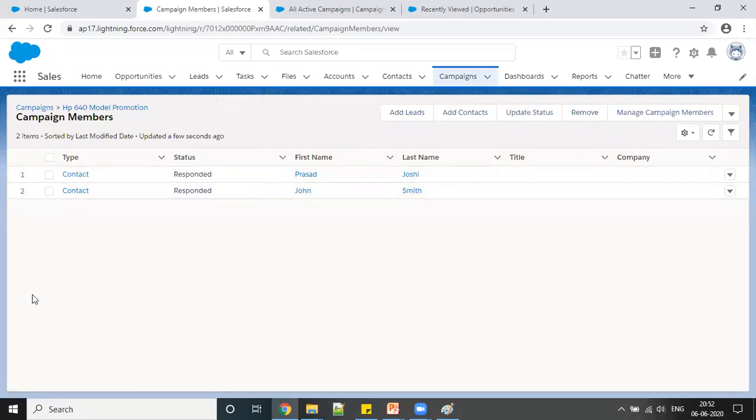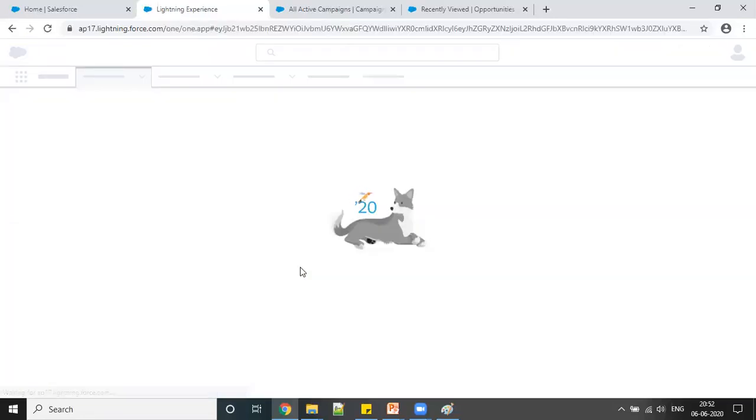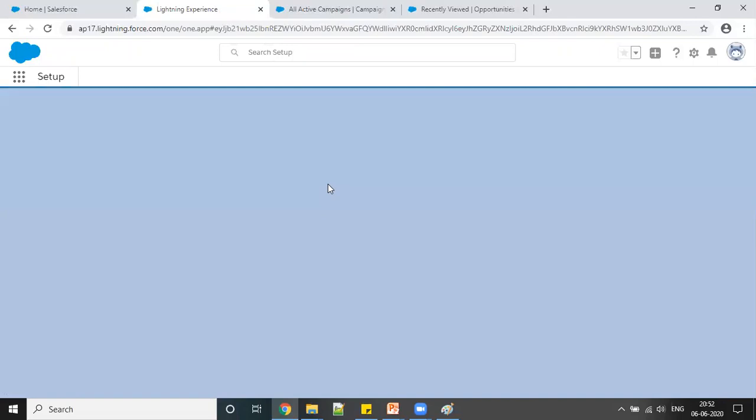There are chances of having 100 records, so you don't have to go one by one and update them, because it would be quite a headache to update one by one for everyone. I can simply select from here and update their status. Now if I want to remove any of these, I can simply select all and remove, or else I can delete from here also. Or if I want to manage these campaign members, it will again take us to this one.